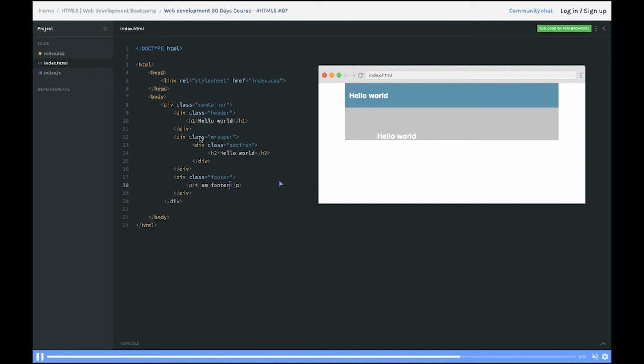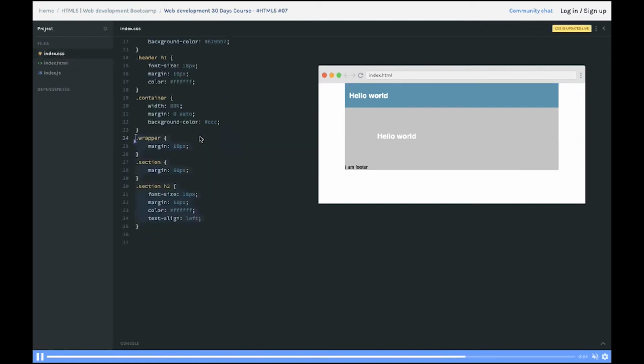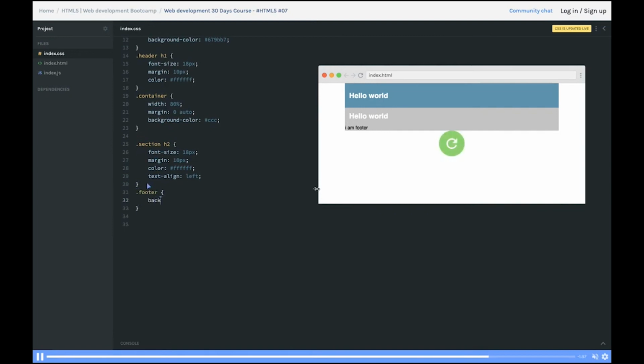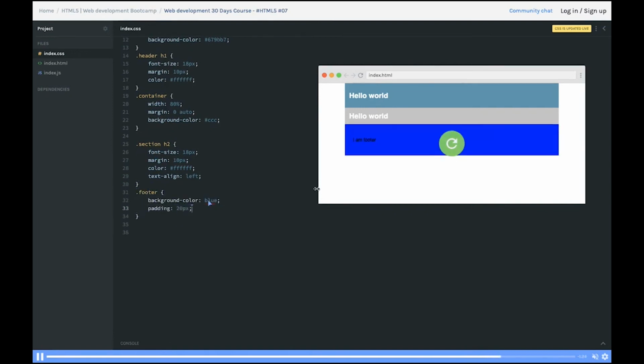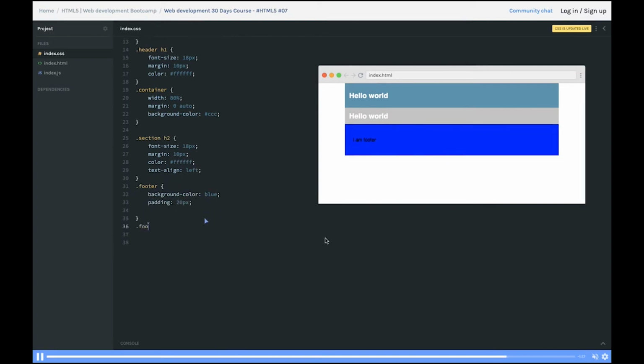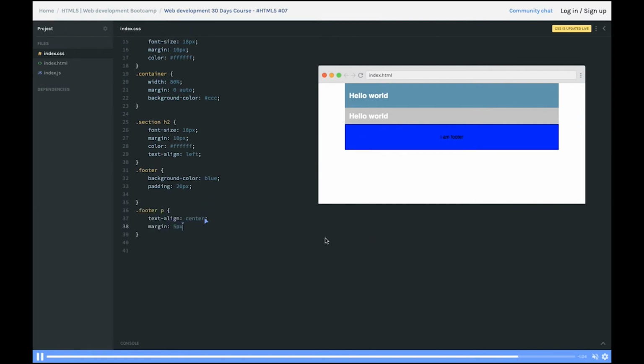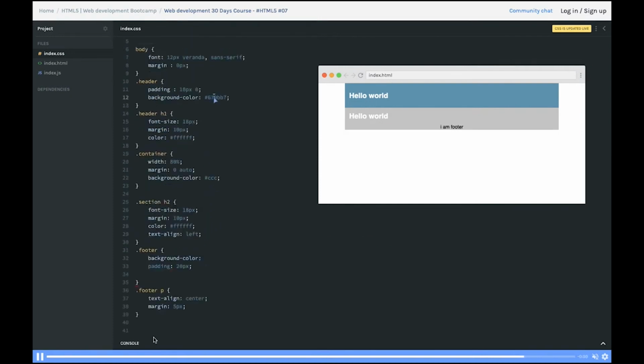So if you see the DOM hierarchy, here we have a container has a wrapper has a section has an h2. Now we can also create a nice and cool footer, but for the footer we just need to create a background color so that it looks a little different from our original design. So we can just put a background color to something else. Okay, so it got the footer. We already defined the footer. In the paragraph of the footer, text align is center, margin is 5 pixel.